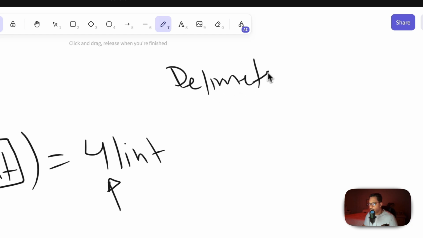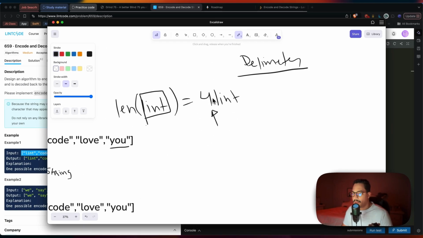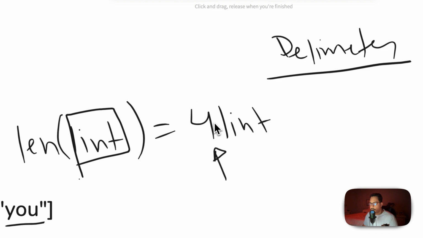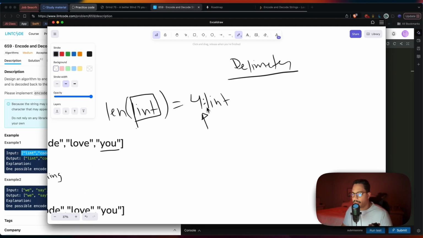What the delimiter is going to do here is basically, as the name says, set a limit between the length of the string and the word. We can pick any delimiter here, but in my case, I'm going to go with the most common one. It's a colon.